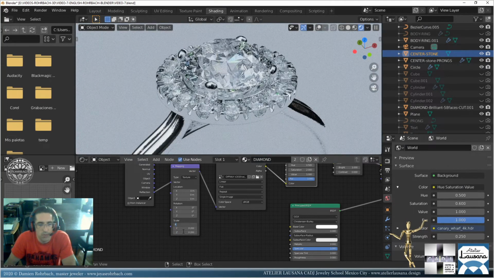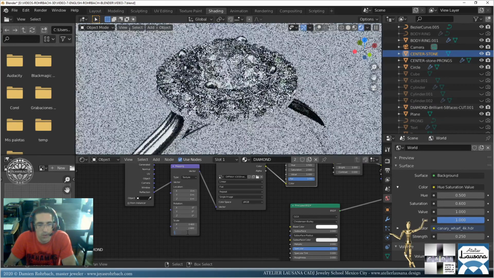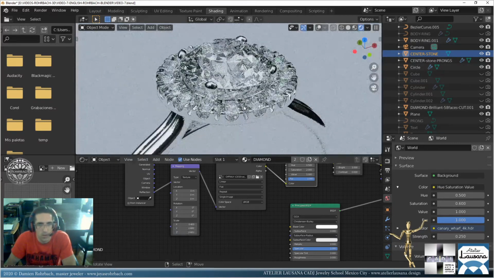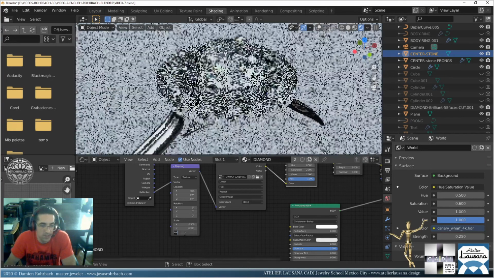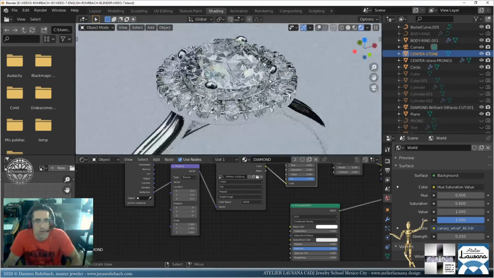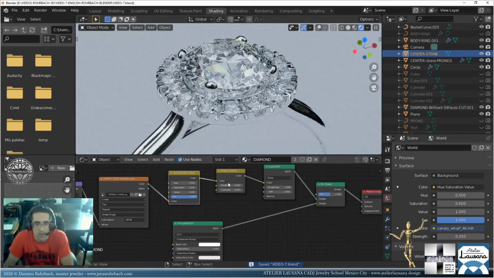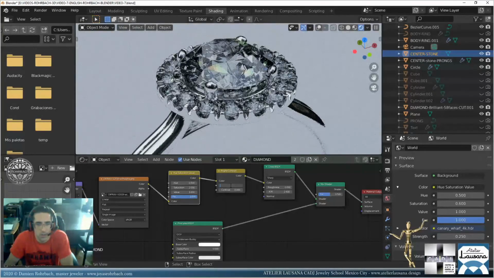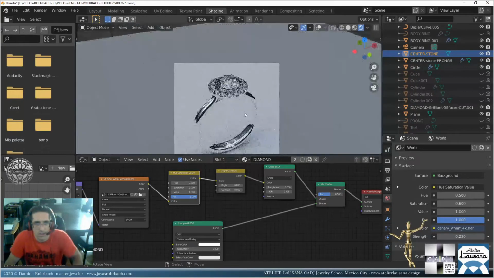Let's try 0.4. I was at 0.3. No. The first one just came out perfect. So we have that. Now brightness maybe at 0.7. You can tweak the contrast all you want also, because we're mixing the images.